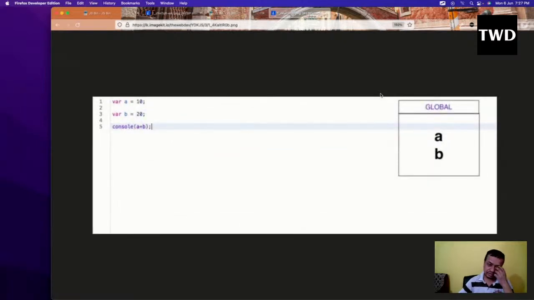Suppose I have a variable a is 10 and a variable b is 20, and then there is a console.log like this. So what is the compilation step? As I told, during the compilation step, the compiler mainly registers the variable declarations. It mainly looks at the var keyword, and it doesn't matter what is assigned to the variable. JavaScript has two steps, the compilation step and the interpretation step, and the two steps run very fast. In the compilation step, it will look at the var keyword, see that it is in the global scope, and register it in the global scope.